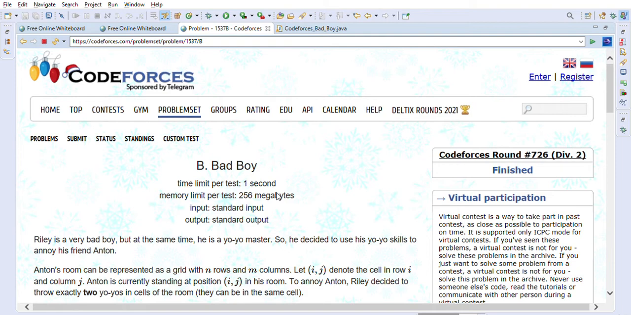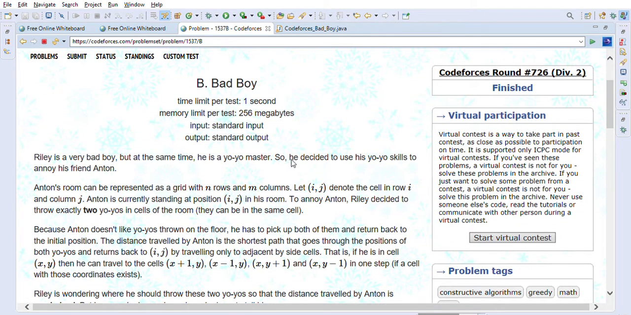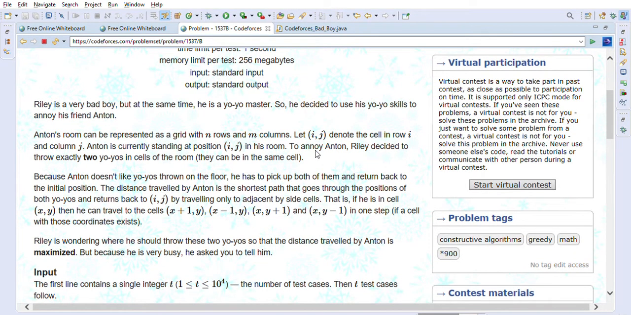So let's go through the problem statement for the Bad Boy problem. Riley is a very bad boy, but at the same time he is a yo-yo master. So he decided to use his yo-yo skills to annoy his friend Anton. Anton's room can be represented as a grid with n rows and m columns. Let (i, j) denote the cell in row i and column j. Anton is currently standing at position (i, j) in this room.